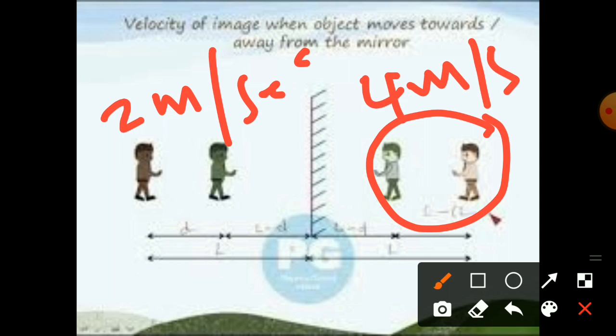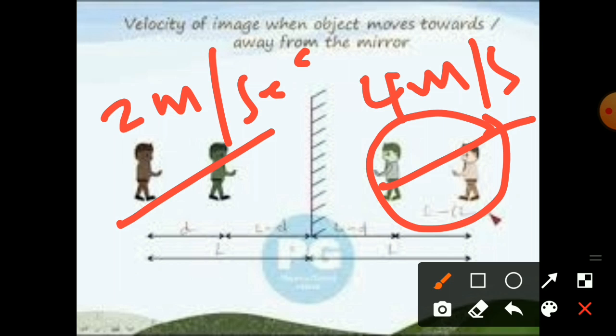It is the most important property when you run in front of any plane mirror. Your image velocity is always double the object velocity. Your actual velocity is 2 meters per second, but the image velocity will appear as 4 meters per second.